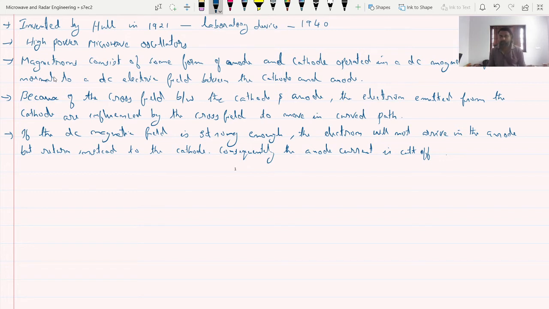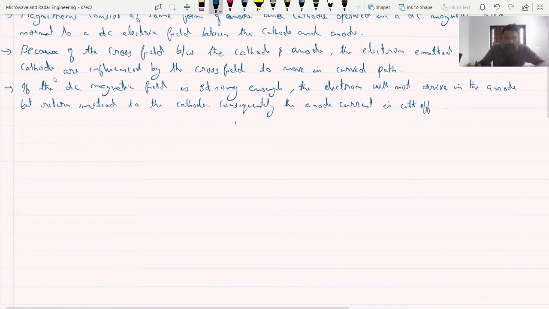Because of the cross field between the cathode and anode, the electrons emitted from the cathode are influenced by the cross field to move in a curved path. If the DC magnetic field is strong enough, then the electron will not arrive at the anode but return instead to the cathode. Consequently, the anode current is cut off in a magnetron oscillator.